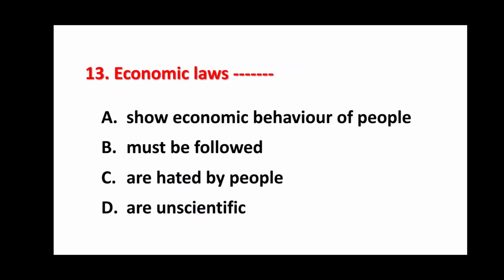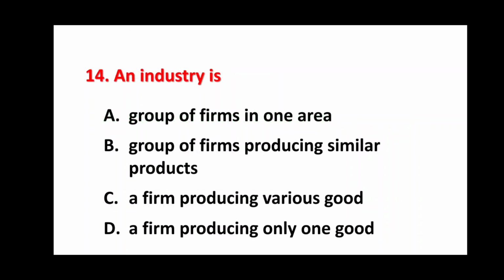Economic laws. Options are show economic behavior of people, must be followed, are hated by people, are unscientific. Option A is correct, that is A, show economic behavior of people. Economic laws show economic behavior of people.